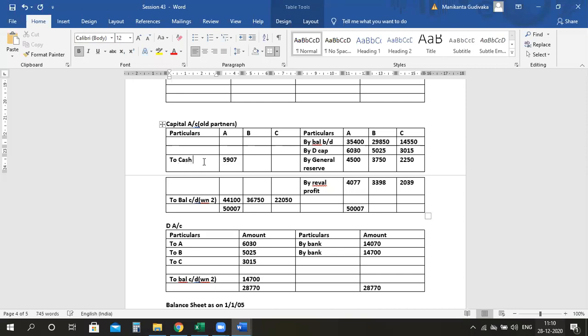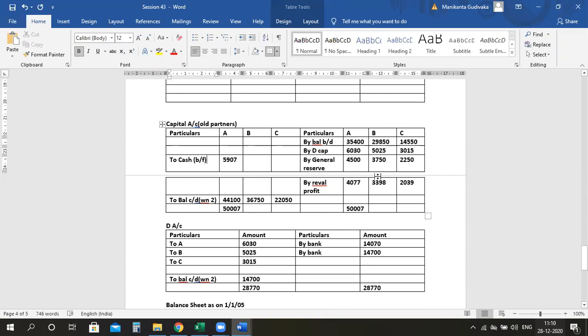We are paying him because there is excess cash here. So we are paying to A. Are you guys clear? So there is excess cash. Earlier problem, we transferred it to the current account, but here we are withdrawing. We are paying it off.